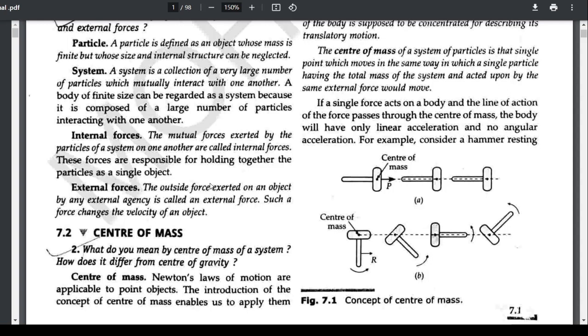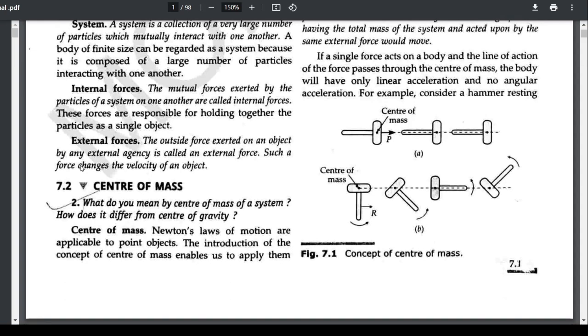These forces are responsible for holding together the particles as a single object. So internal forces are the only forces holding all the particles together in a rigid body, that means in a large body.